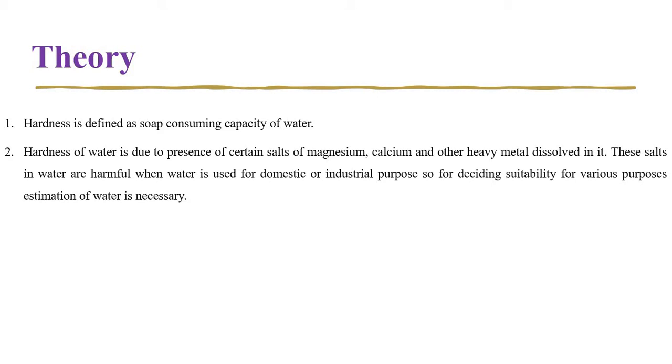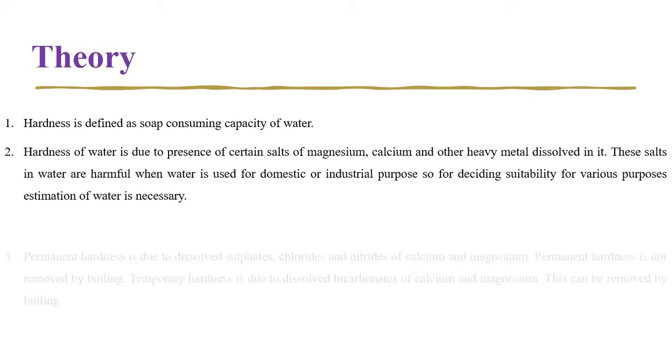Also, some of the heavy metals dissolved in water are responsible for hardness. These salts are harmful when we use this water for domestic purposes or for industrial processes. So, it is important to estimate the amount of hardness present in water by a simple titration method, that is